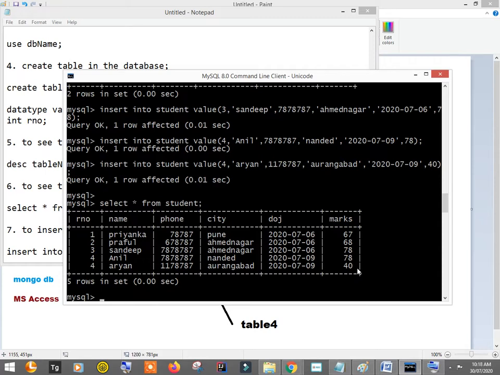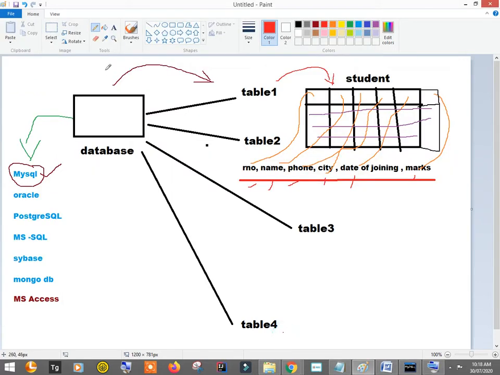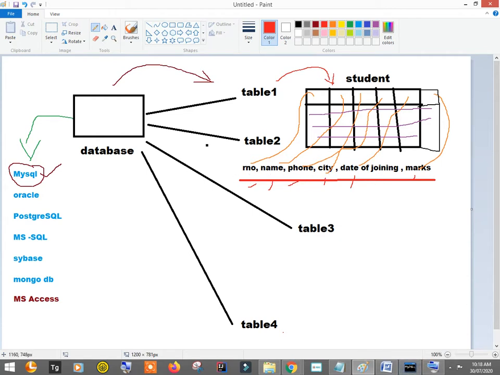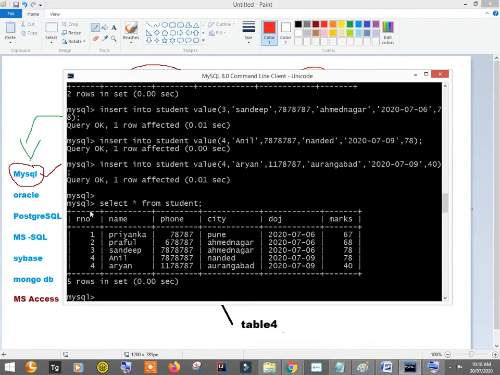Okay, let it be. So this is how we created a database. We created a table. This is specifically a table. The table is there inside the database, right? So this is the database and this is the table. So we have created the database first, and then we have created the table. Here we have created a table student with these columns. Okay, so you can see this. So this is a table with different columns, and you have also seen select star from student.